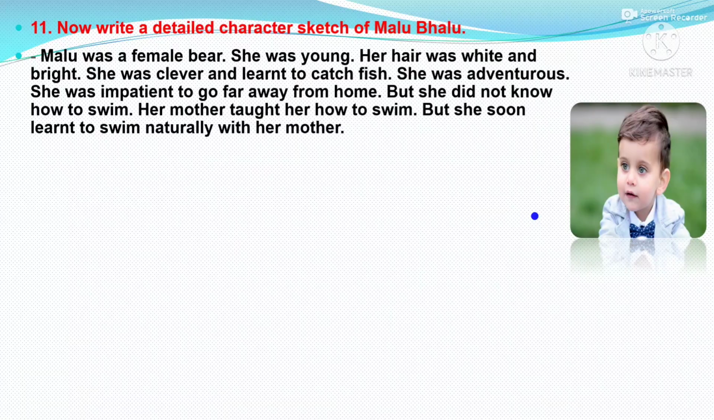Next, write a detailed character sketch of Malu Bhalu. Malu was a female bear. She was young. Her hair was white and bright. She was clever and learned to catch fish. She was adventurous. She was impatient to go far away from home, but she didn't know how to swim. Her mother taught her how to swim, and she soon learned to swim naturally with her mother.